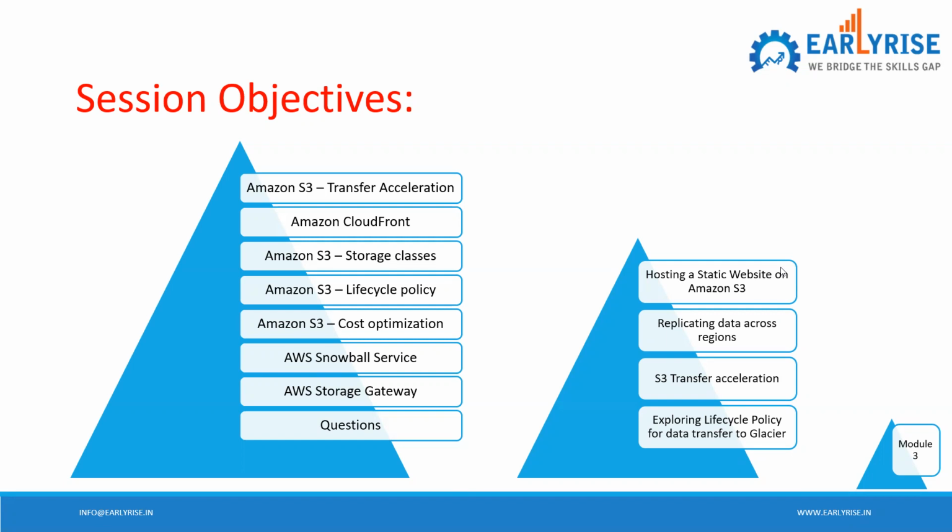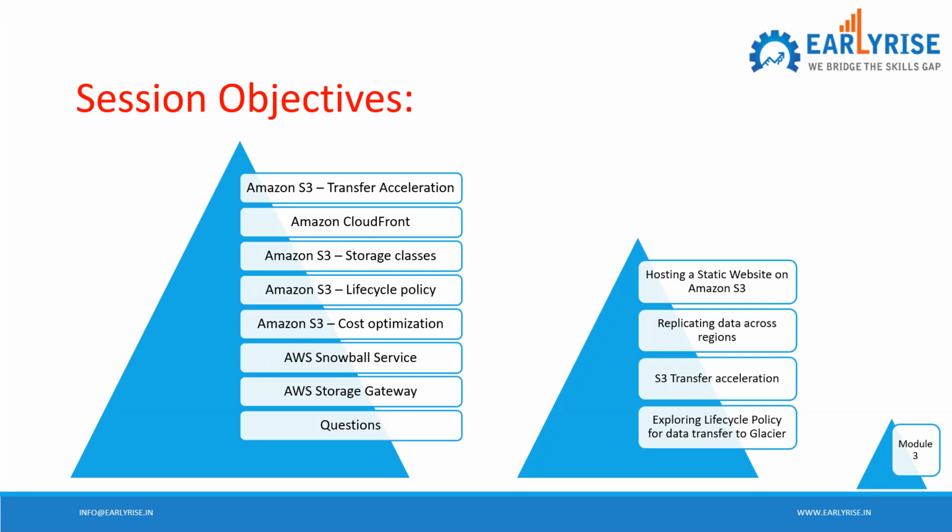So let's move on. Today's topics are transfer acceleration with respect to Amazon S3, CloudFront, and the storage classes, which you may already have a little bit of idea about. Then the lifecycle policy, cost optimization, and something called the Snowball service. We will also look at Storage Gateway, do a couple of questions after that, and then some hands-on.